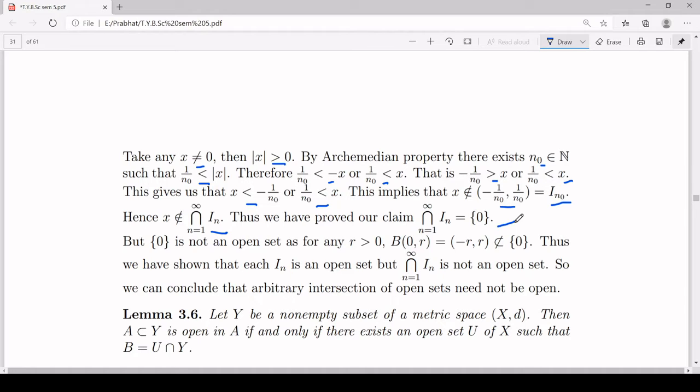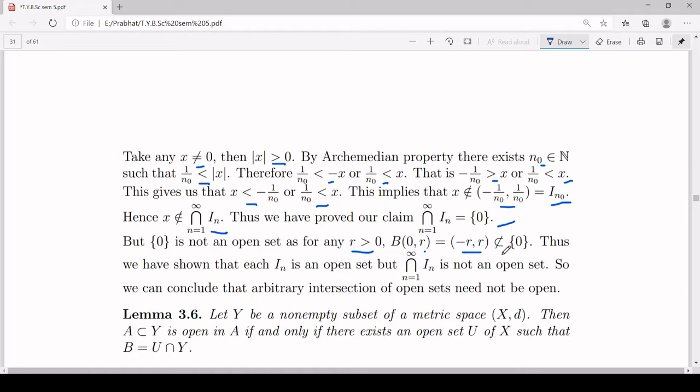Now we will prove that this singleton {0} is not an open set. So you consider r greater than 0. This r is an arbitrary real number greater than 0, and then you consider the open ball centered at 0 of radius r. If you take B(0, r), this B(0, r) is the open interval (-r, r).